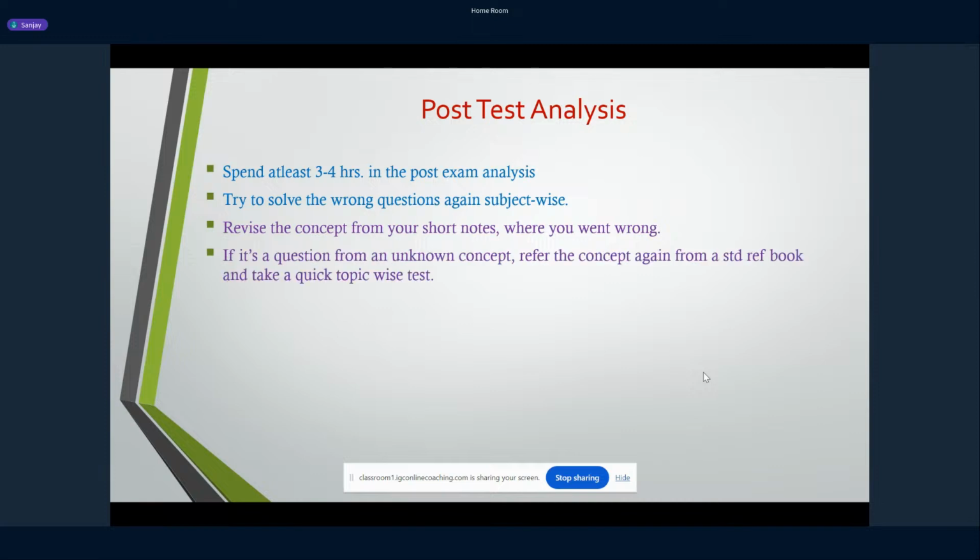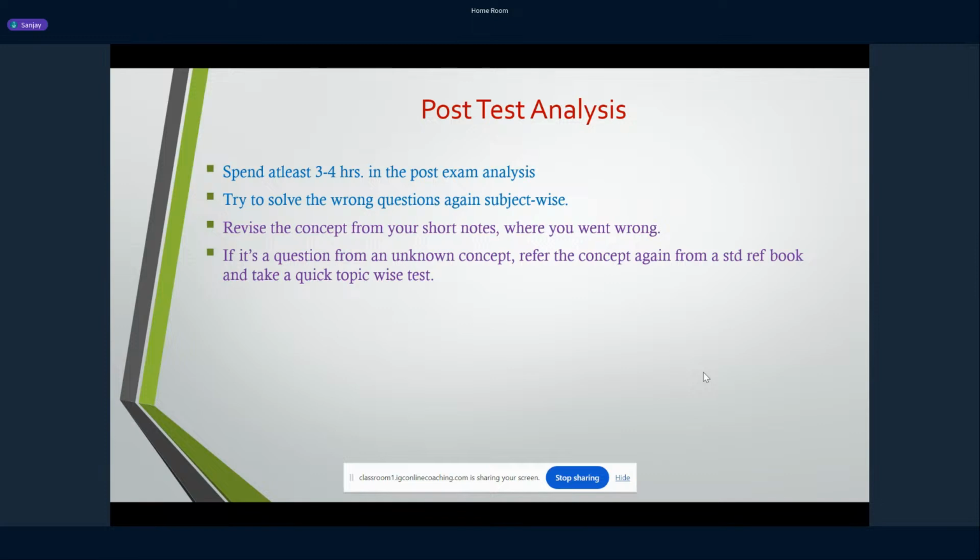And if the question that you have attempted incorrectly is from some unknown concept, or you have not studied that concept, for example, when you do gas dynamics, we always study stationary shock. If there is a question on moving shock, and you have not at all studied this concept, so what do you do?